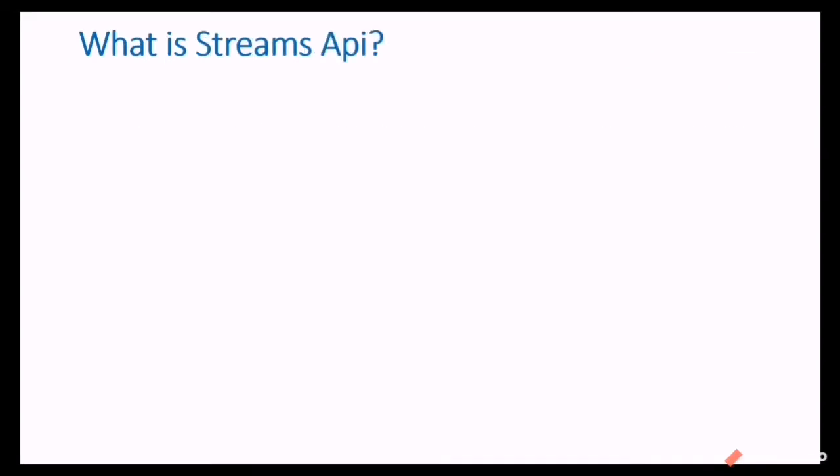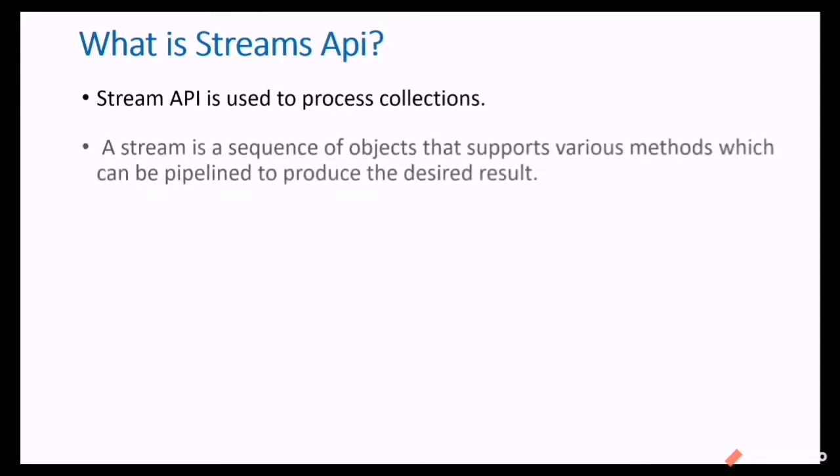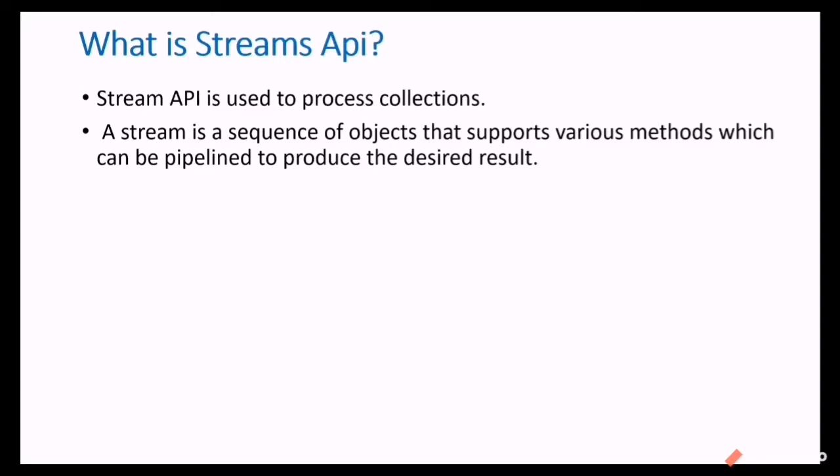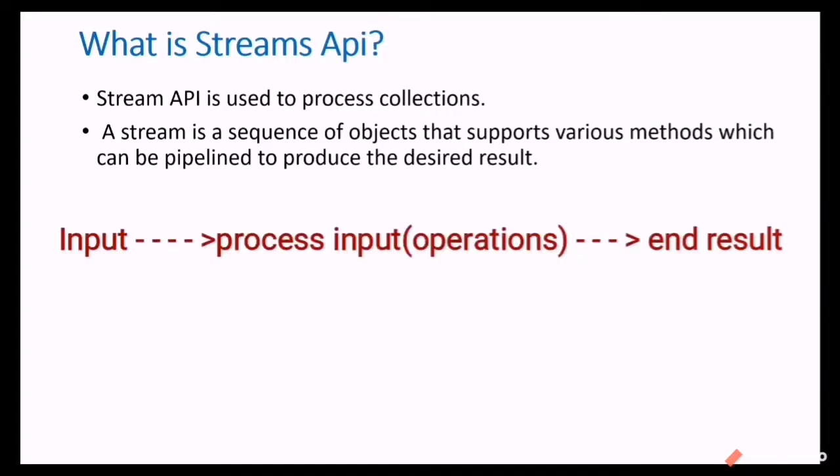What is Streams API? In general, Streams API is used to process collections. A collection is a group of objects, so it is used to process that group of objects. It is a sequence of objects that supports various methods which can be pipelined to produce the desired result. It is like a pipeline, and inside that pipeline we will have various methods that do operations, and finally it will produce the desired result at the end.